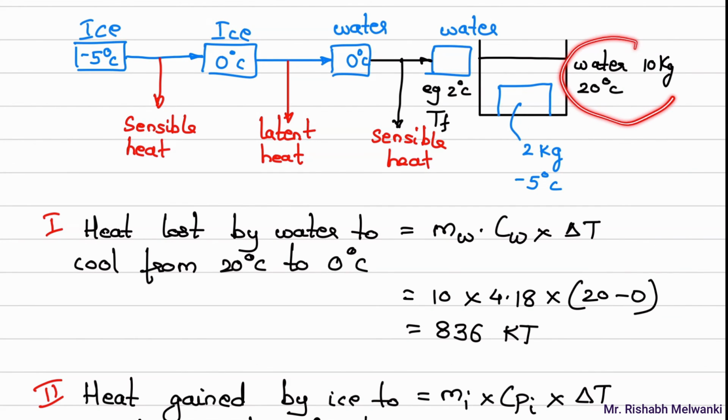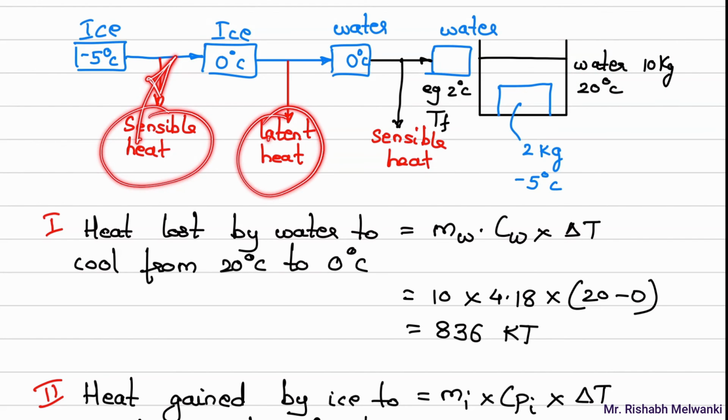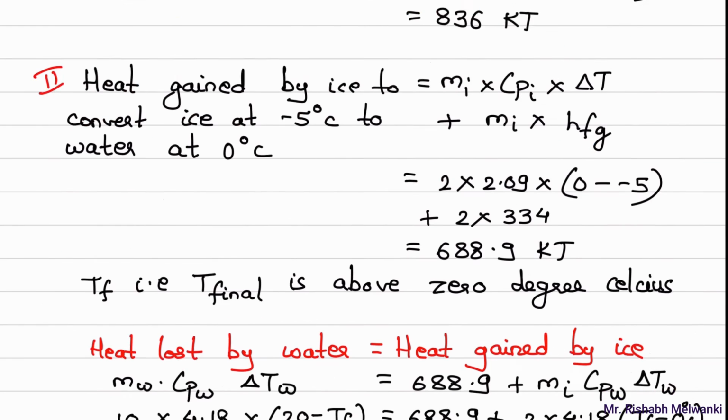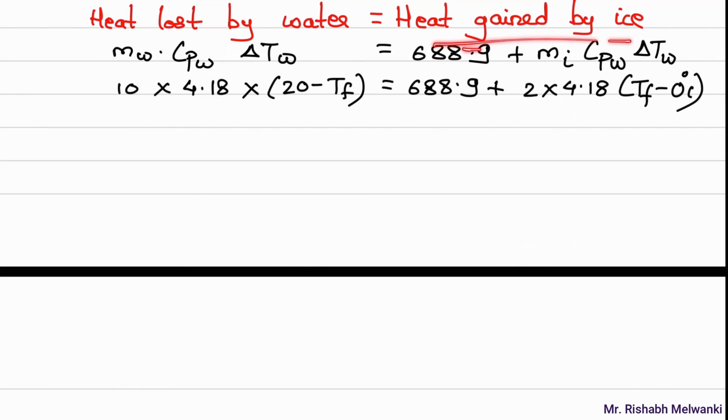this outer water is losing the heat to ice. So actually this is sensible heat gained by the ice. This is latent heat gained by the ice to convert this ice to water. Same way, this sensible heat is gained by the water at 0 degree Celsius to convert it into water at T final temperature. Actually it is not the heat lost, it is heat gained. Okay, so same thing is written here, heat gained.